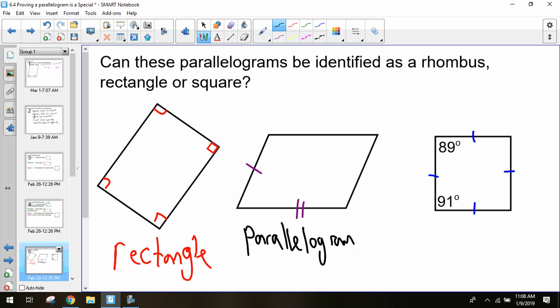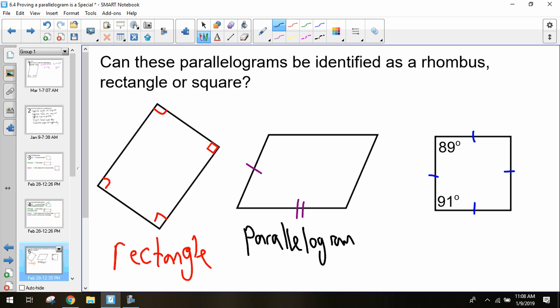Still a parallelogram, but just a parallelogram. And then what about that last one? What do you think, is it a rhombus and not a square? All the sides are congruent, so all of our sides are congruent, which meets our rhombus criteria. But why isn't it a square? Why isn't that the next level up?